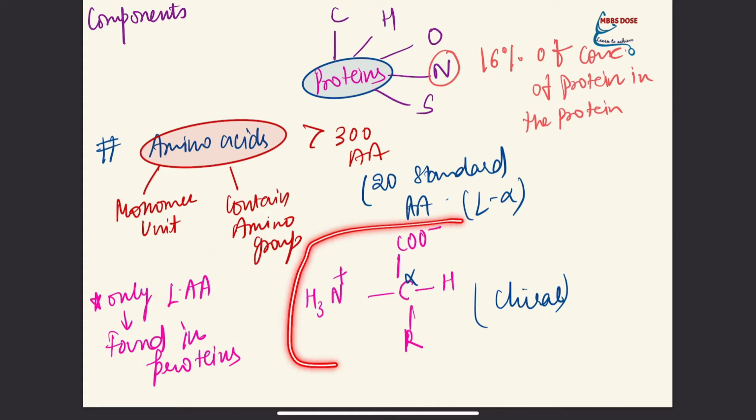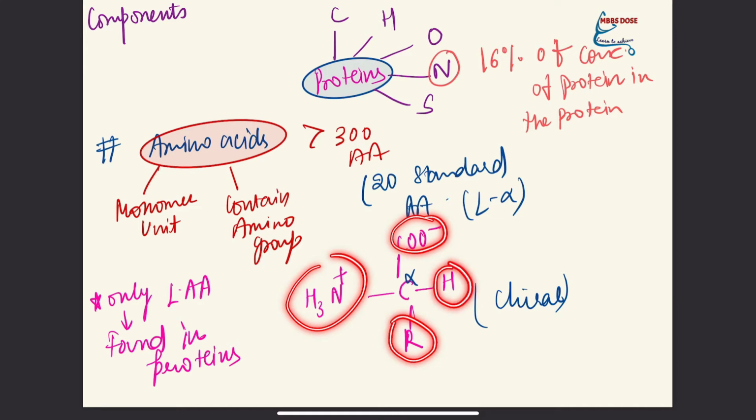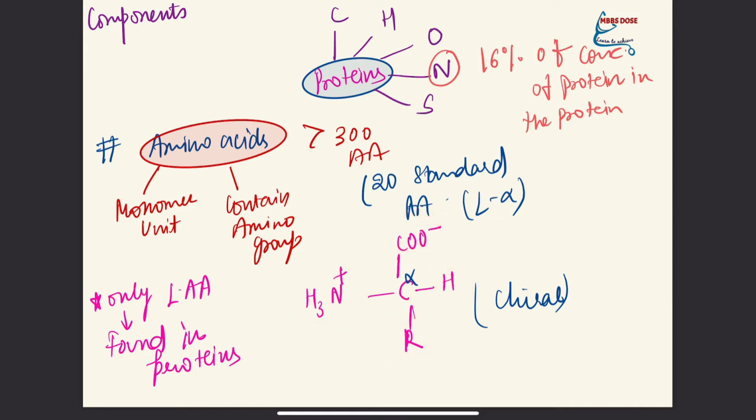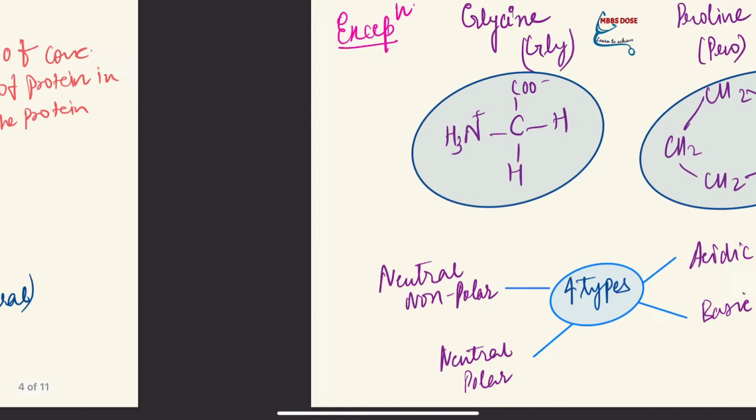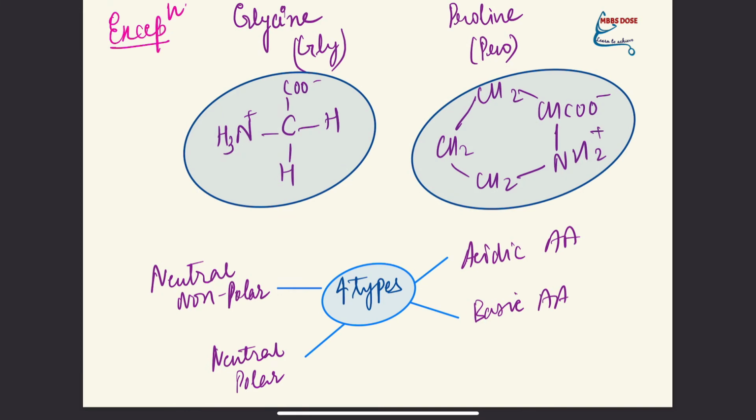Here you can see the structure of a single amino acid, which has a chiral carbon. Chiral carbon means that the carbon has four different groups on its four ends. This R group is variable depending on the type of amino acid and it changes accordingly. Now we will talk about the two exception cases, that is glycine and proline. Glycine is an exception because the carbon in glycine is not chiral. It has two hydrogens at its two bonds. Proline is an exception because it is a cyclic structure and it also hinders the chirality of the carbon it has.